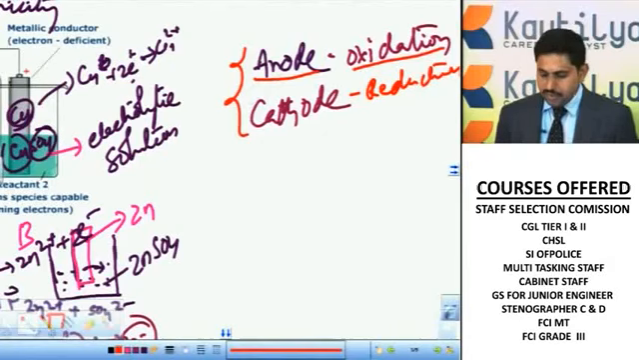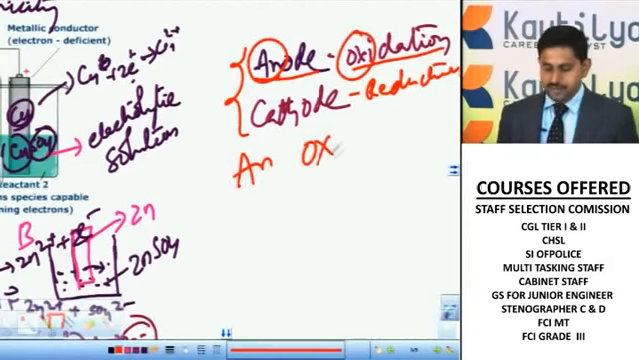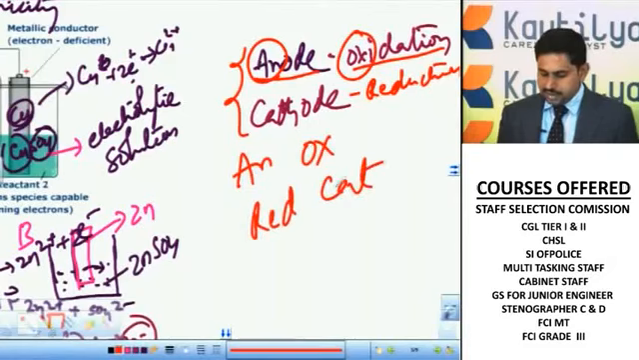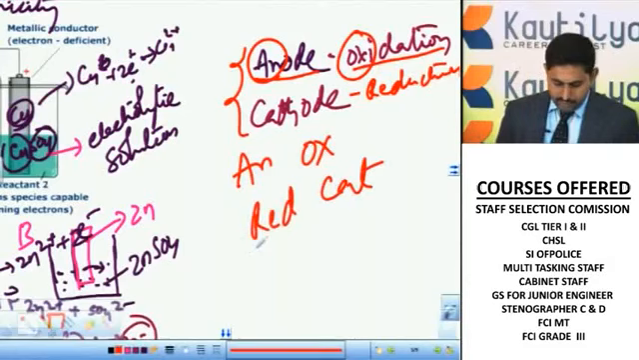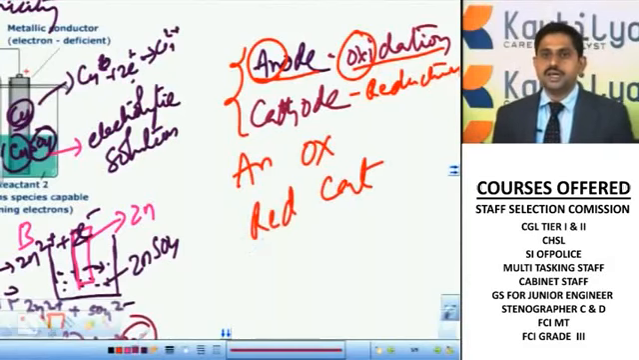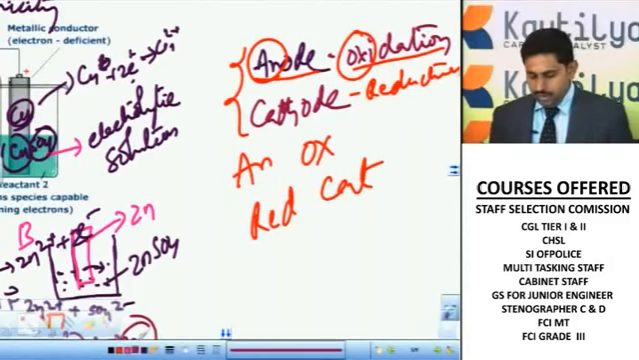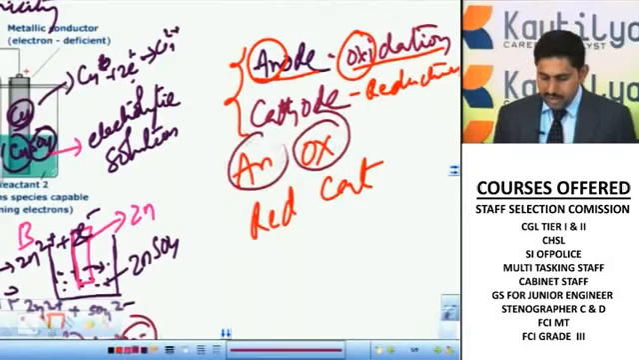Simply to remember, AN OX: anode, oxidation takes place, and RED CAT: reduction takes place at the cathode. Like this you can remember. There may be a probability of getting a question in electrochemical cells asking where oxidation takes place, anode or cathode. Oxidation takes place at the anode, reduction takes place at the cathode.